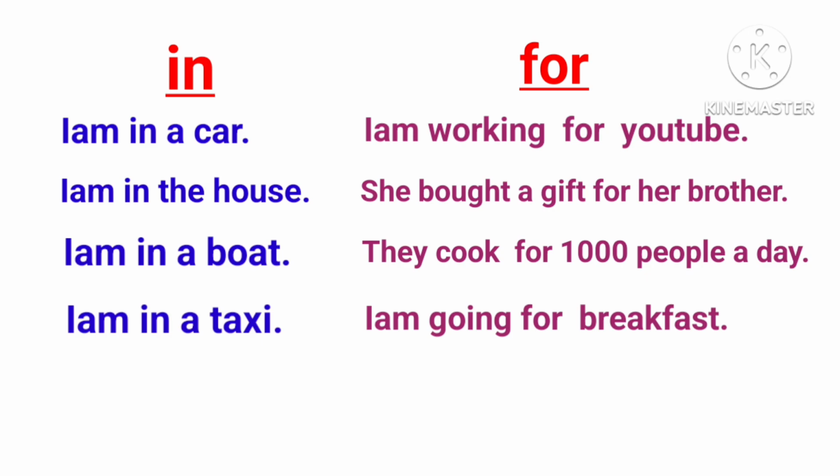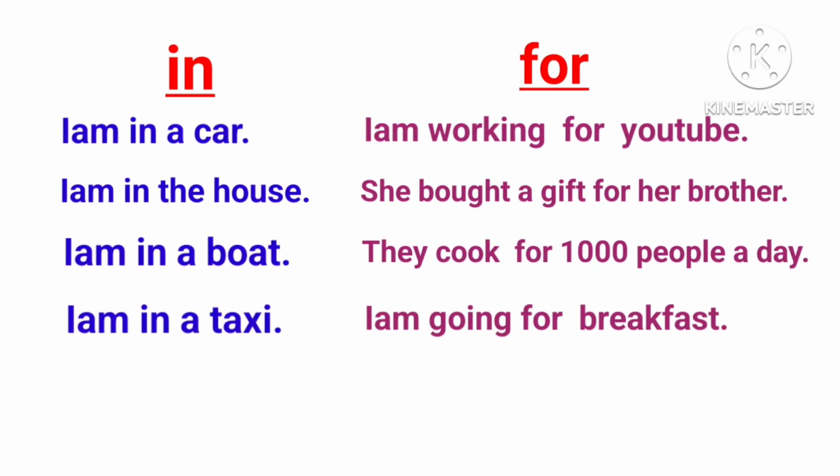She bought a gift for her brother. For whom did she buy a gift? For her brother. Then they are cooking. How many people are they cooking for? For 1,000 people they are cooking. And where are you going? I am going for breakfast. So in this way you need to use the prepositions in and for. Okay, hope you understood this.